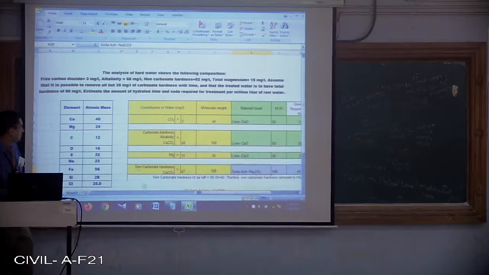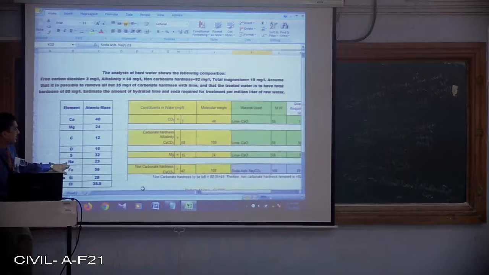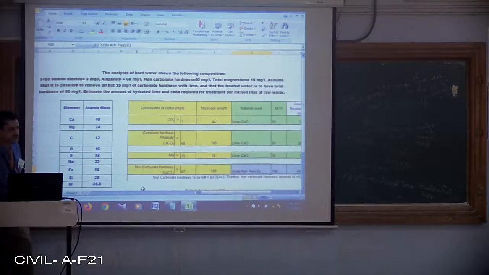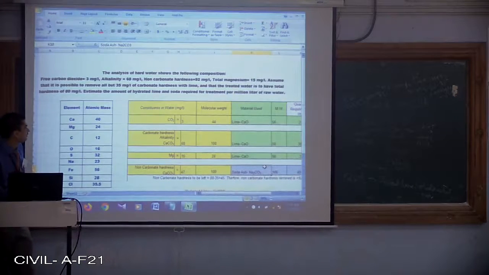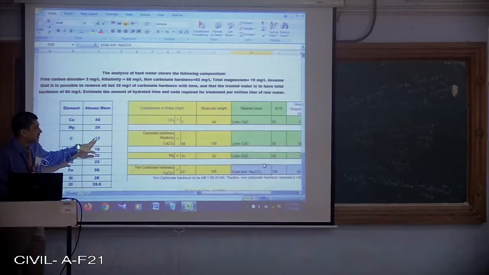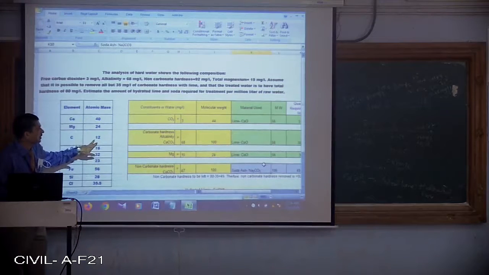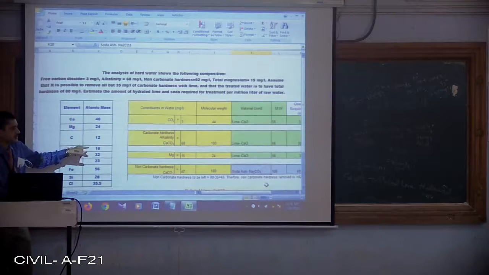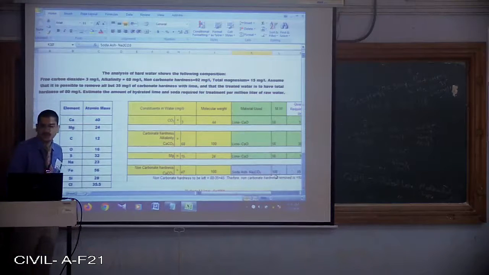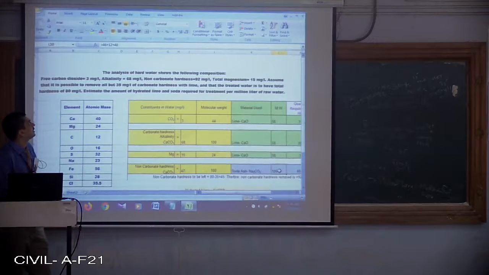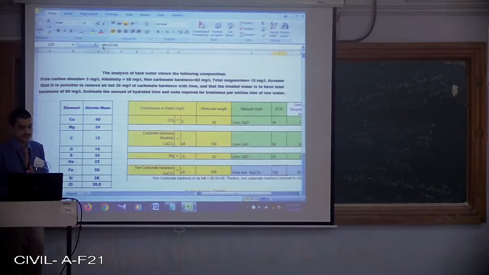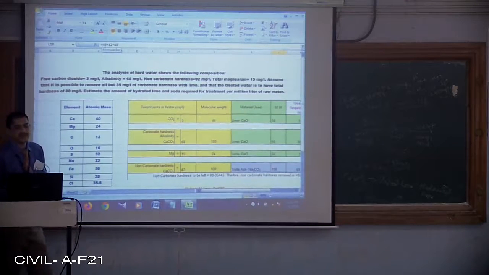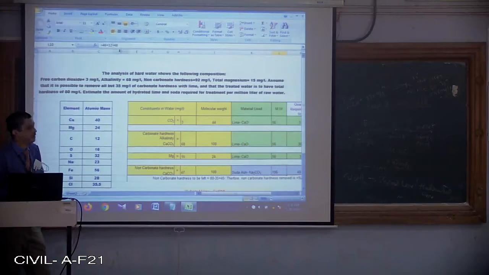So when we talk about Na2, that means 2 times 23, that will be 46. C, carbon, 12. Then 3 times 16, because of oxygen. So for Na2CO3 we are going to get 106 as the molecular weight. That is 23 multiplied by 2, 46, plus 12 plus 48.